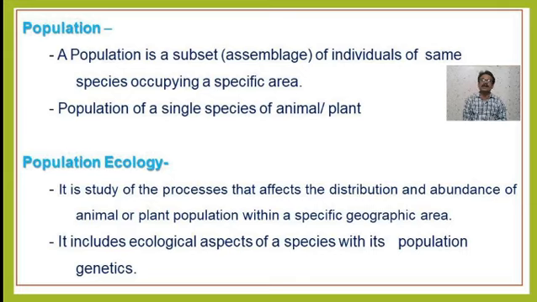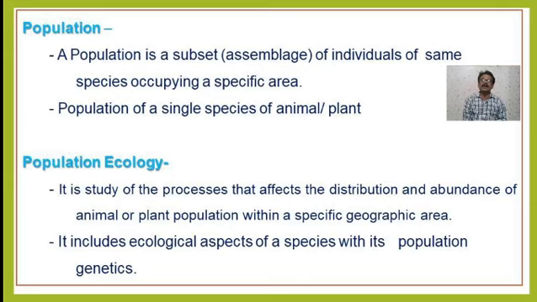Here you can see an assemblage of zebra, a common wild animal. This is the population of zebra in a particular grassland. Now, what basic features are we going to study in this lecture?